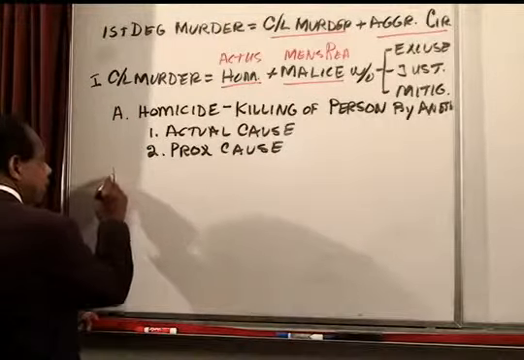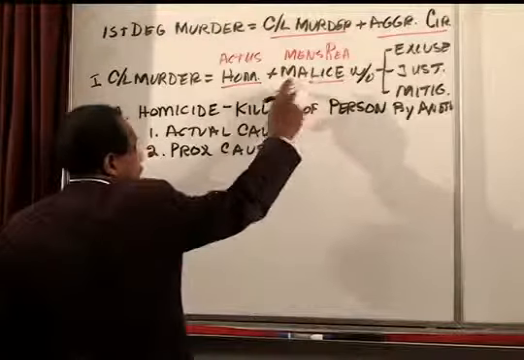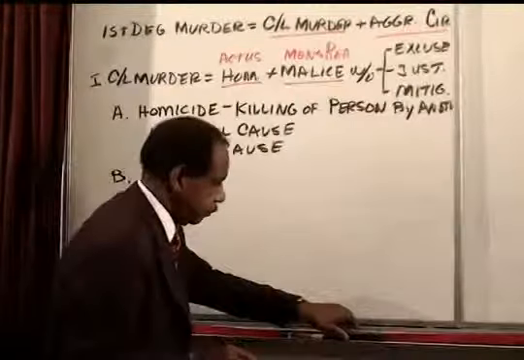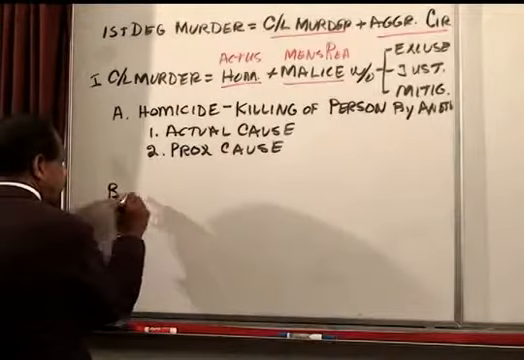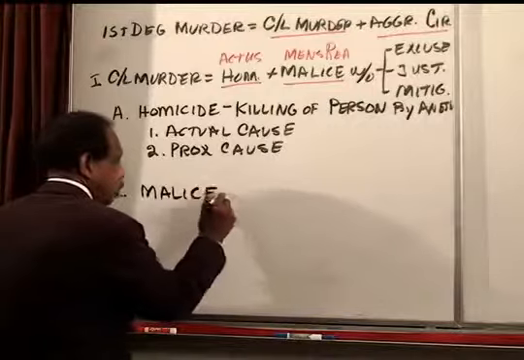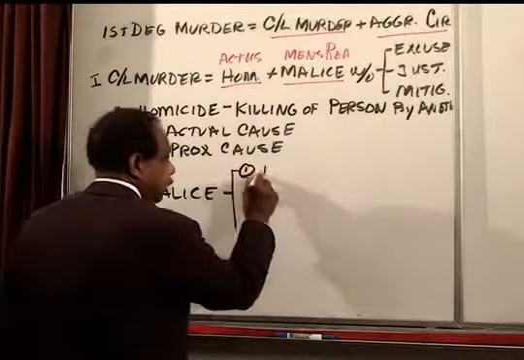Secondly, malice. We have homicide with malice. Now, the malice can be satisfied in 4 ways. Number 1, intent to kill.